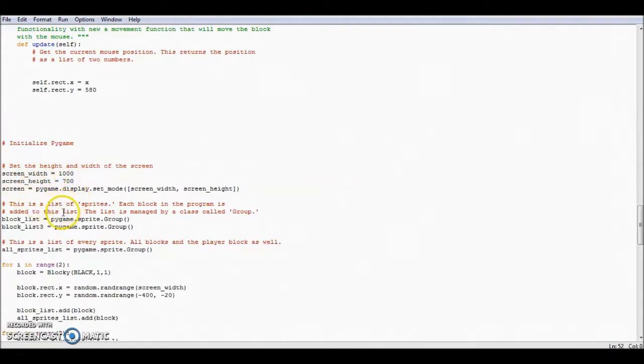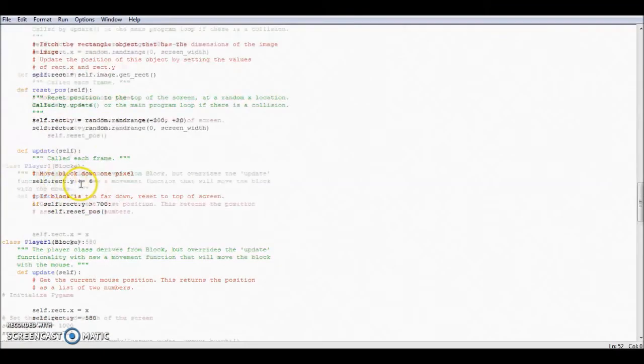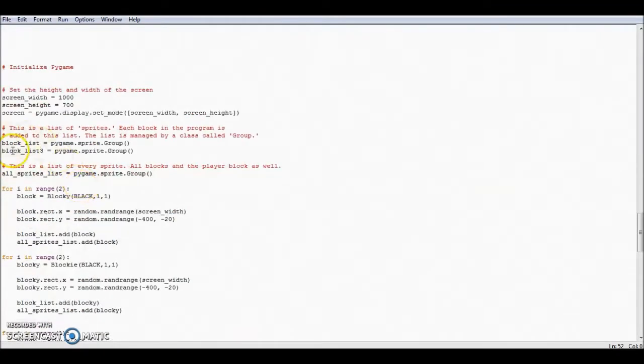This code works to set the display screen and also as a reference for all the code in the above classes, because the code needs to pay attention while they make a movement. For the block list and block list tree, referring to block list is referring to the basket image or basket classes, while block list tree refers to all the items other than the basket.